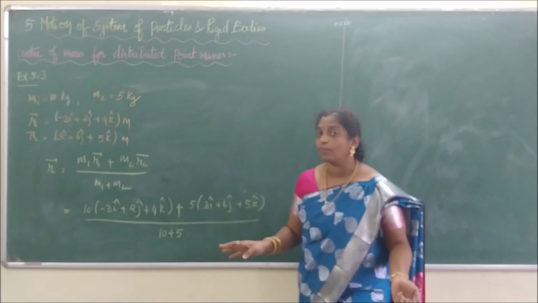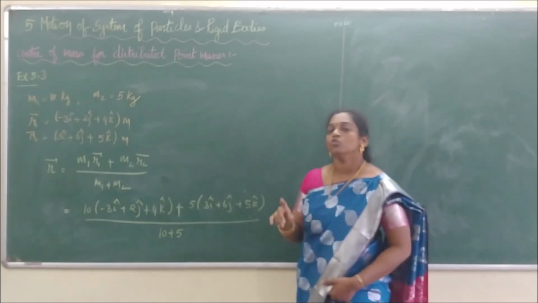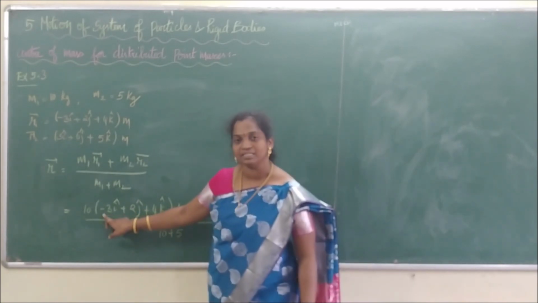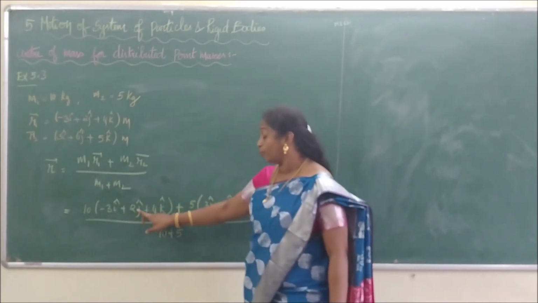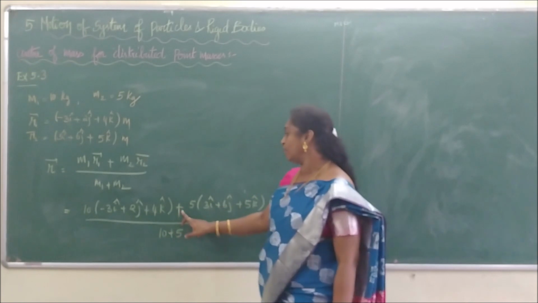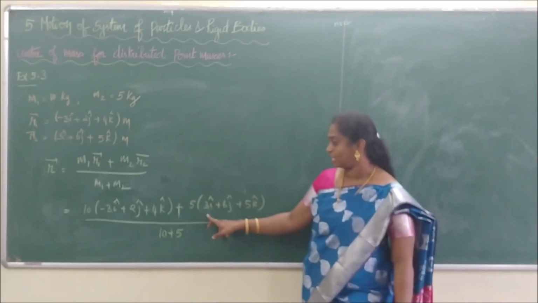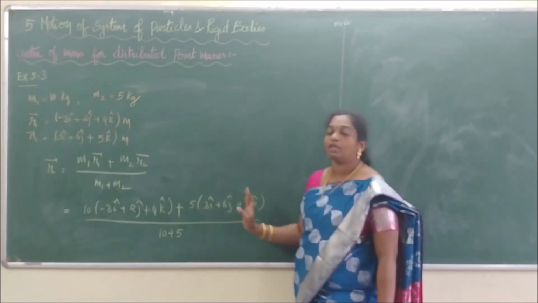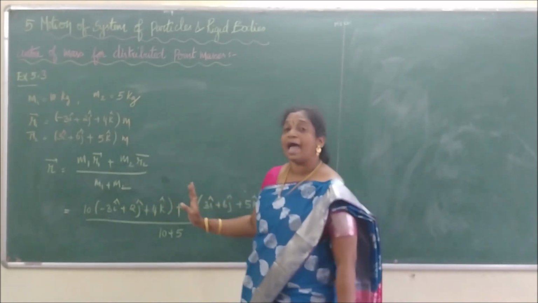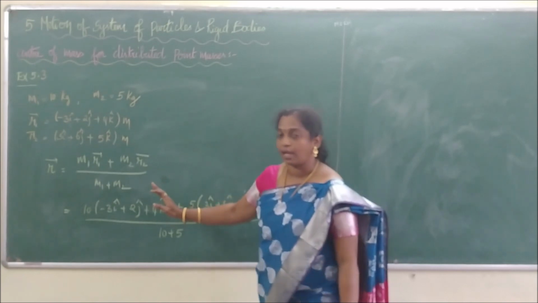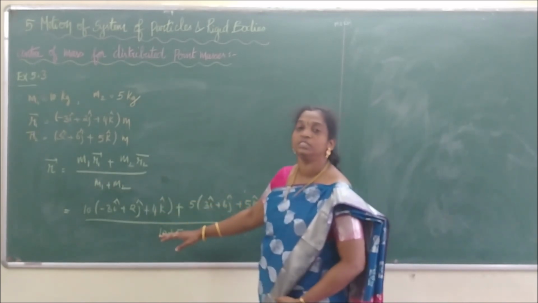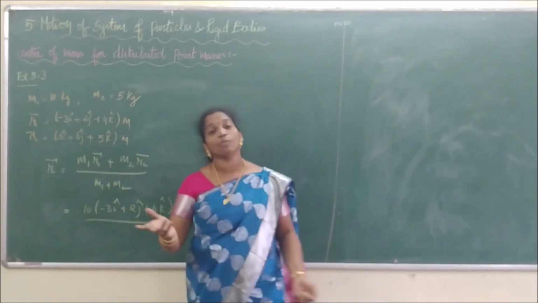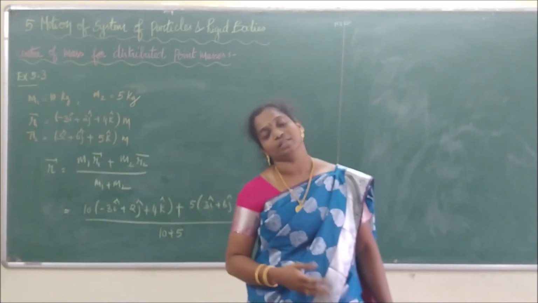I'm not going to do the problem. You are going to finish the problem now. So we have to simply multiply 10 with each term. So we get minus 30i plus 20j plus 40k. Here we have to multiply again with 5. Again it becomes 30j, then it becomes 25k. Then we have to add the i cap, add the j cap and add the k cap, and divide it by 15. Then we have to find the value of the R vector, the position vector for the center of mass.